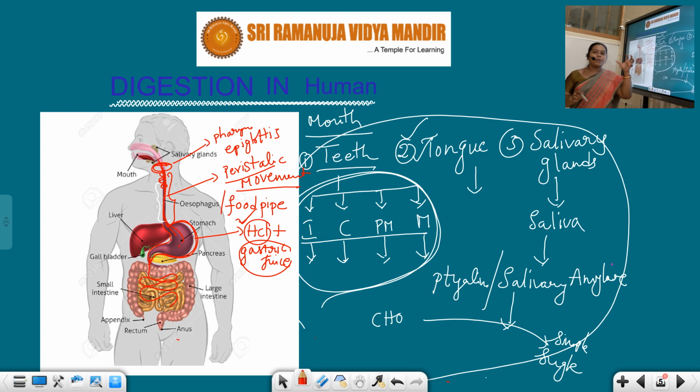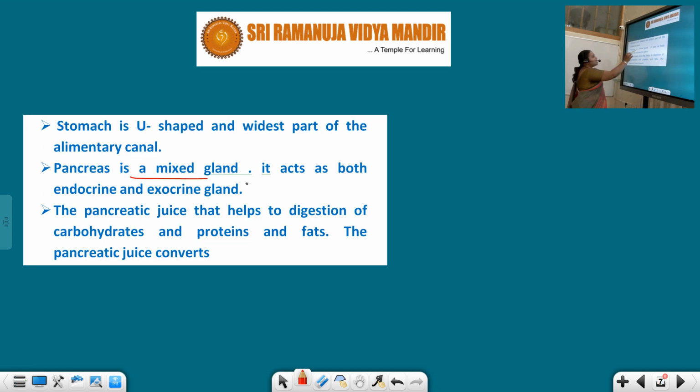Before explaining about the small intestine, I would like to say about the liver, gallbladder and the pancreas. So first let us talk about the pancreas. Pancreas is a mixed gland.